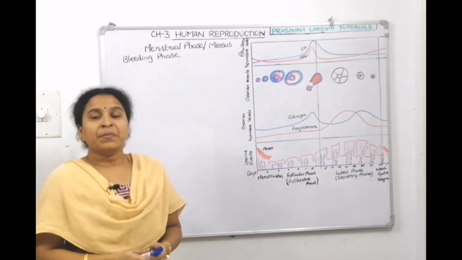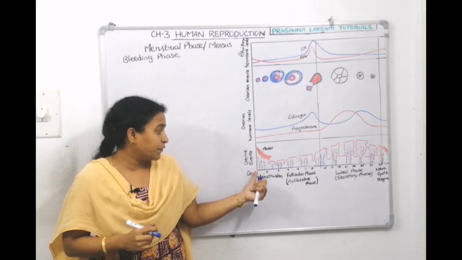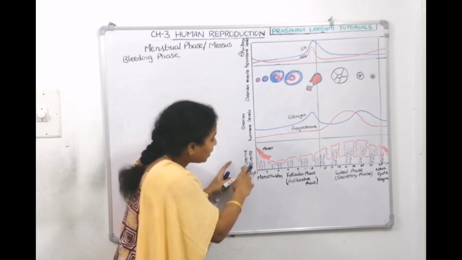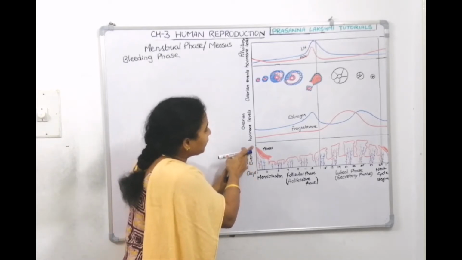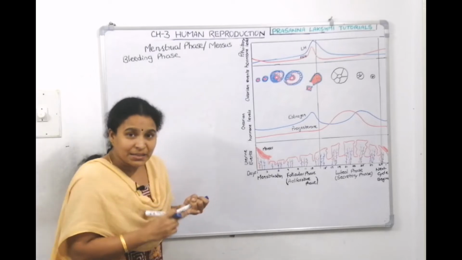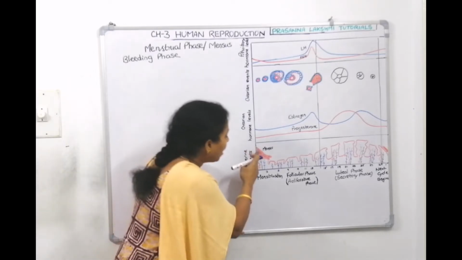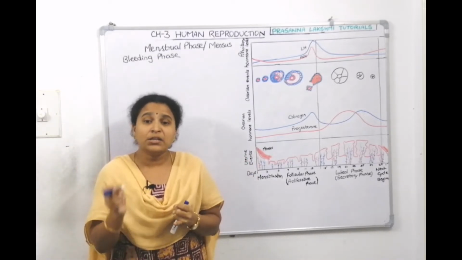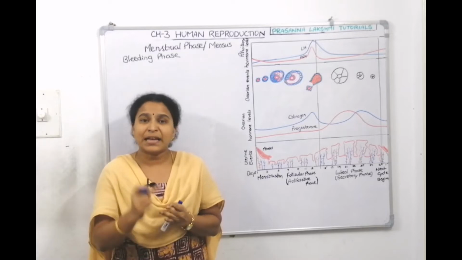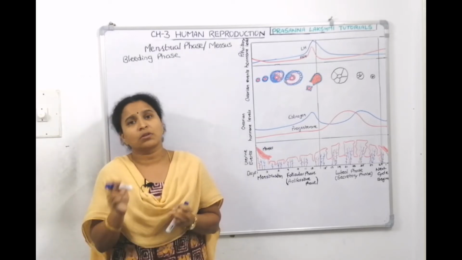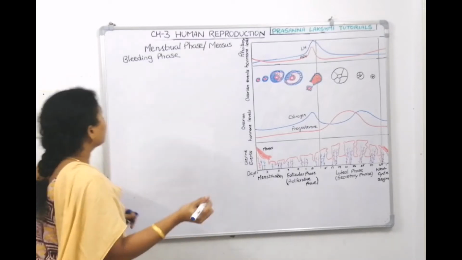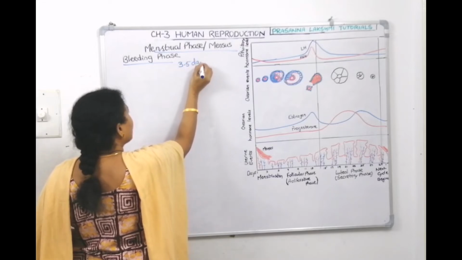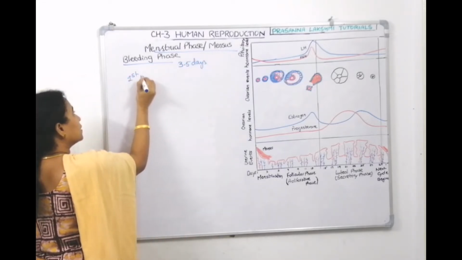Now, what can we see in this phase? Is it the first phase? Yes, it is the first phase because it starts on day 1. And what is happening here? If you see in the uterus, the endometrium is shedding off, the unfertilized egg is shedding off, so it is coming out as menses. In the menstrual phase, it's a breakdown of the endometrial lining, blood vessels, and the unfertilized egg will be shedding out in the form of a menstrual fluid. This phase lasts for 3 to 5 days.